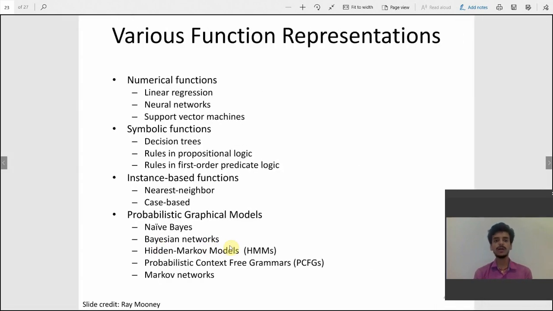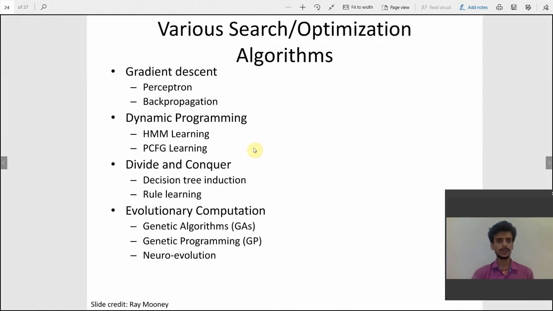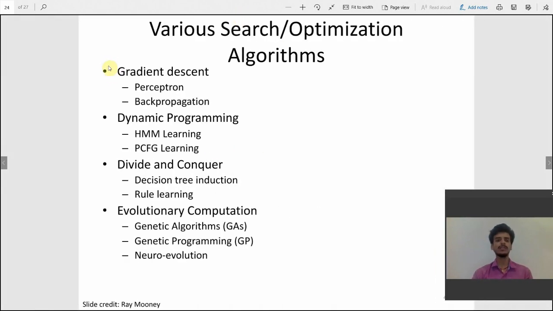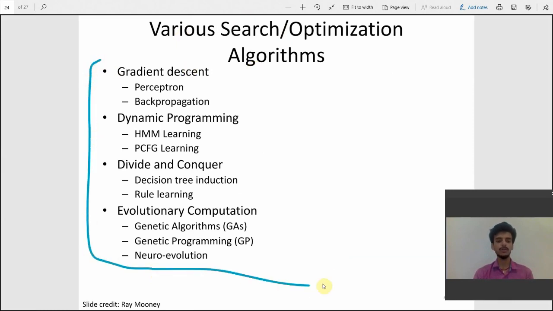So, various functional representations: these are some algorithms or techniques which we are going to use in our ML models. And various search and optimization algorithms: these are all algorithms that we will be using in order to build our machine learning models.